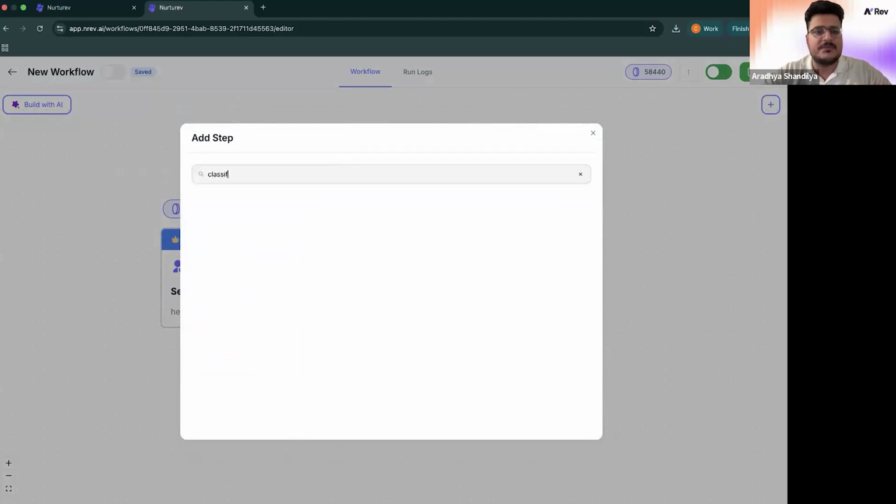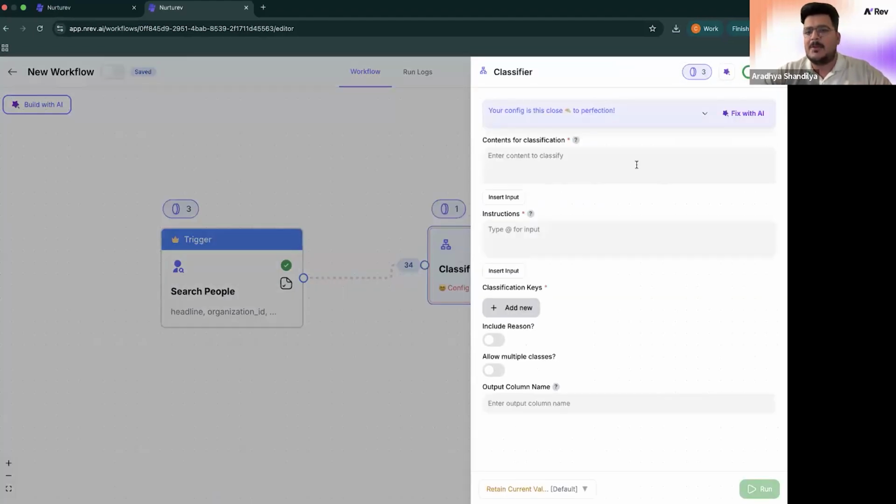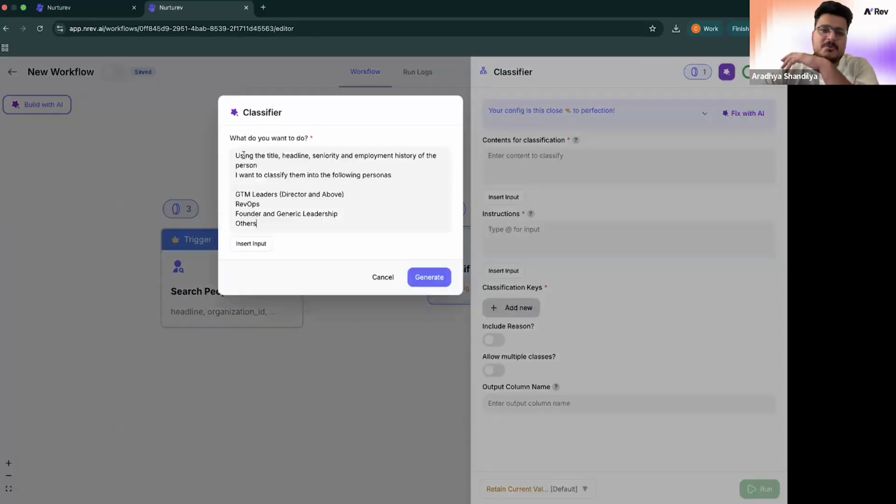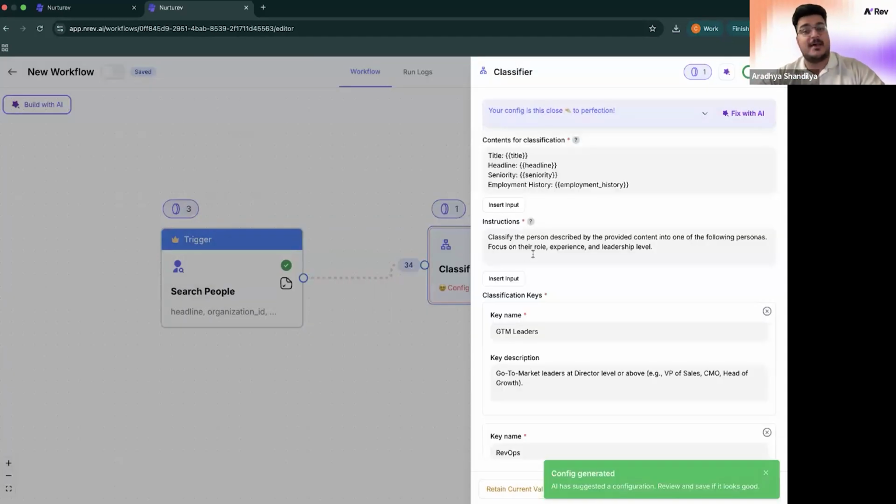I'll invoke a classifier block here. It asks me what I need to classify, what the instructions are, and in what keys I want to classify it. Let's say I'm too lazy for that, so I'll just type in a prompt. Here I'm simply saying using the title, headline, seniority, and employment of the person, I want to classify them. I'll hit generate and it will create a detailed prompt to classify the right people according to what exactly I'm looking for. This takes a couple of seconds.